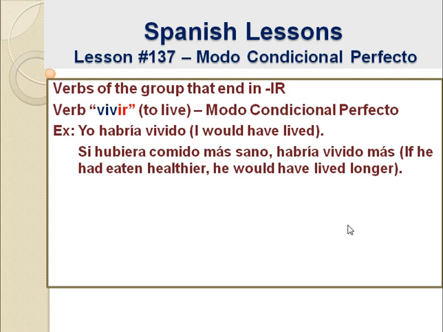So, although hubiera can actually imply that the subject is I, or that the subject is he or she, or even usted, because remember that the formal you, usted, conjugates as he or as she, right?